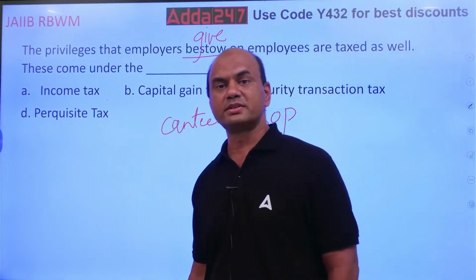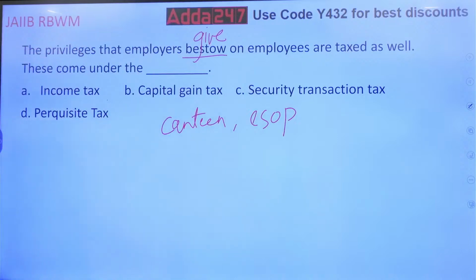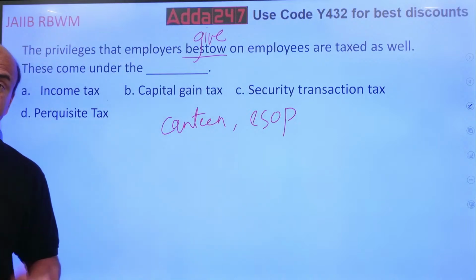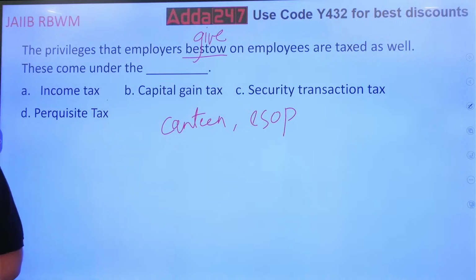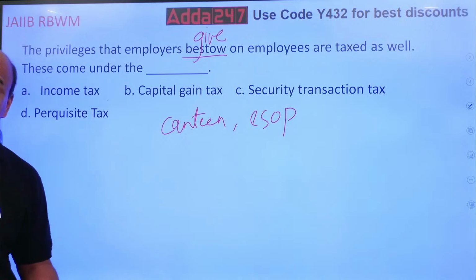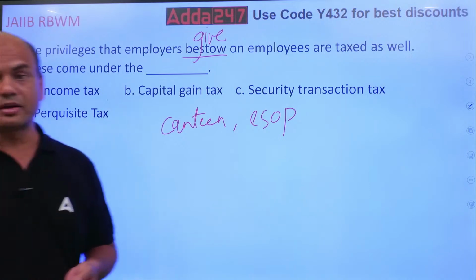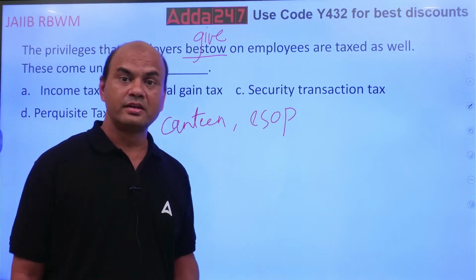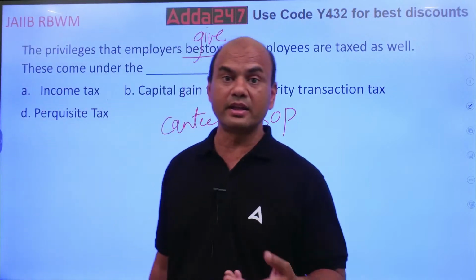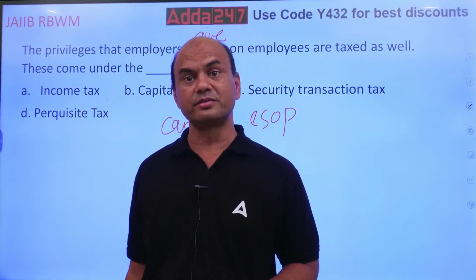What is it called? It can be anything. Whatever is given in the form of kind, not in the form of cash. Laundry I can give. Laundry is free. Many of you might be knowing this. In your DA, daily allowance, you have a component of this, ironing also.